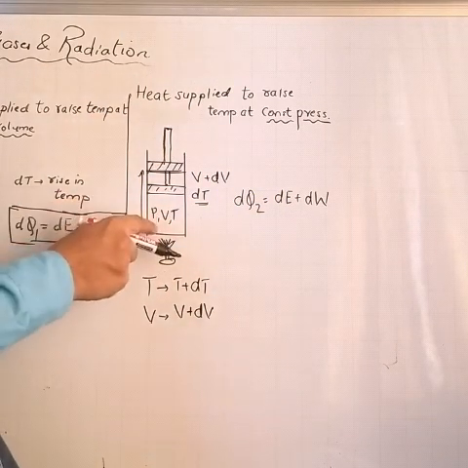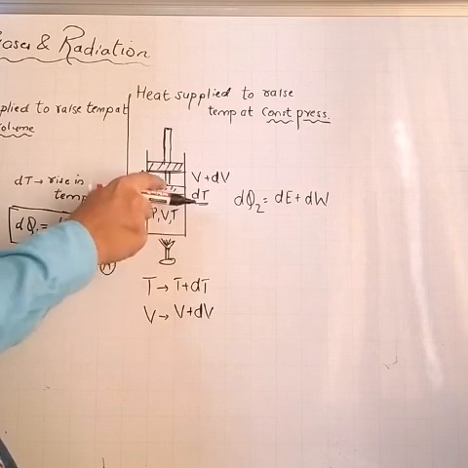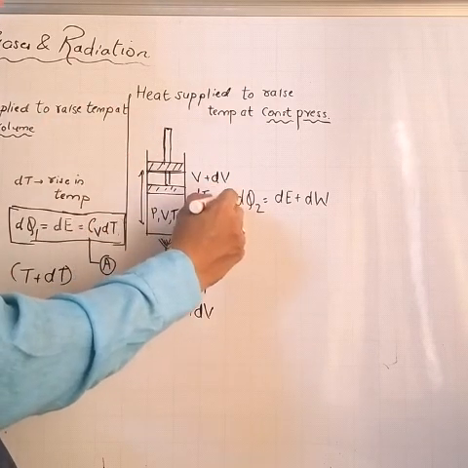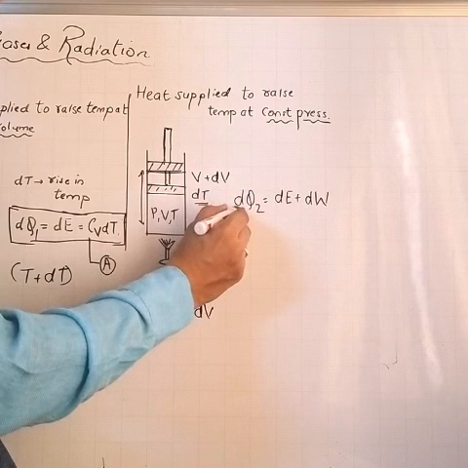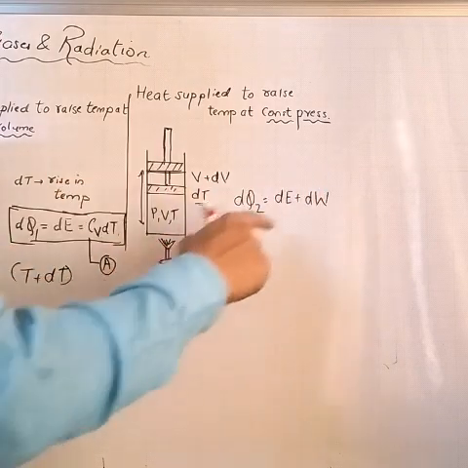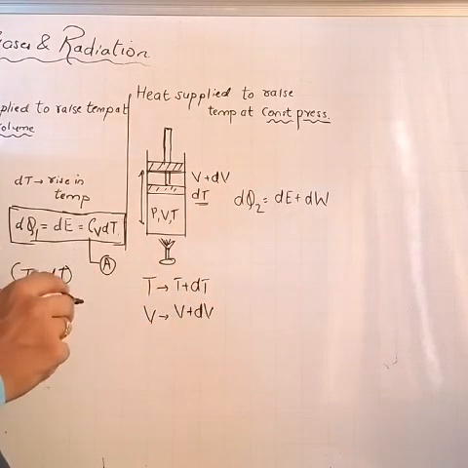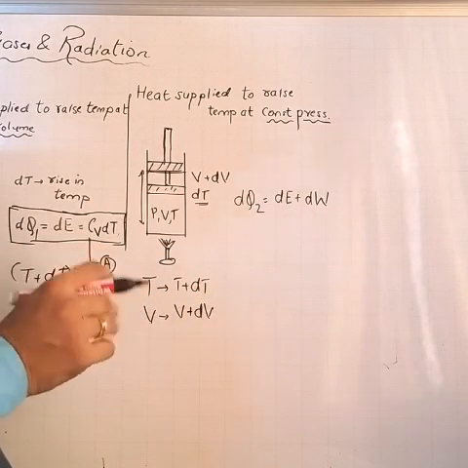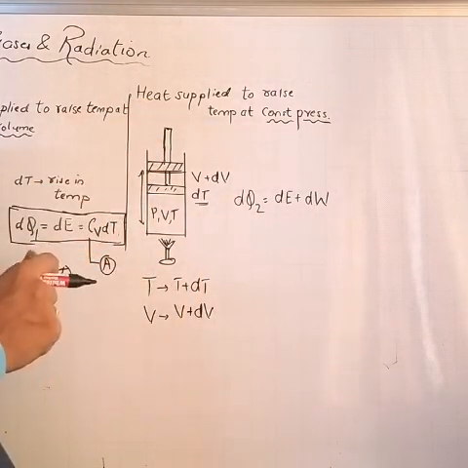It is doing work to push the piston upwards, and so I'll write the heat supplied dQ2 equal to dE plus dW. What is dE? dE is the internal energy and dW is the work done to push the piston upwards.